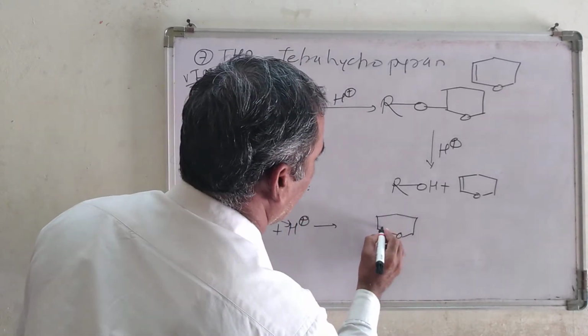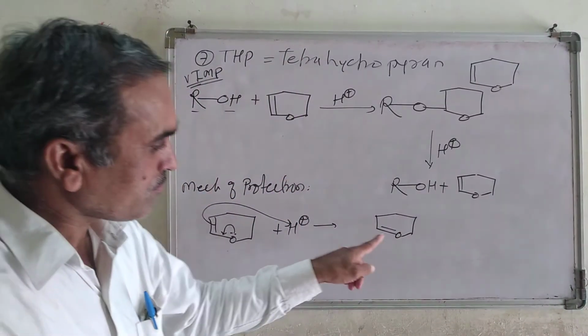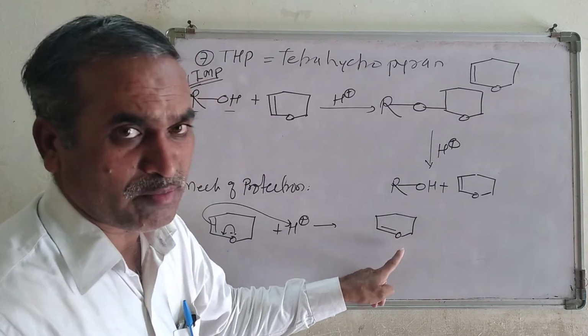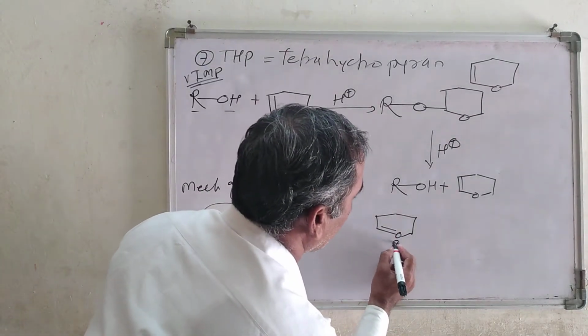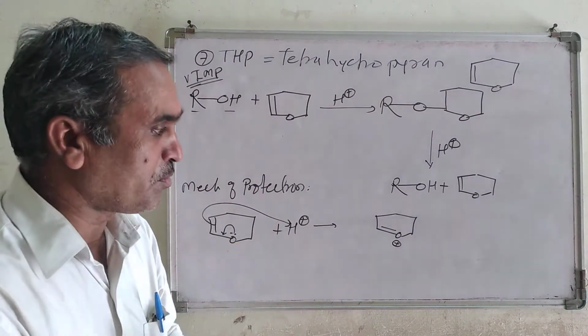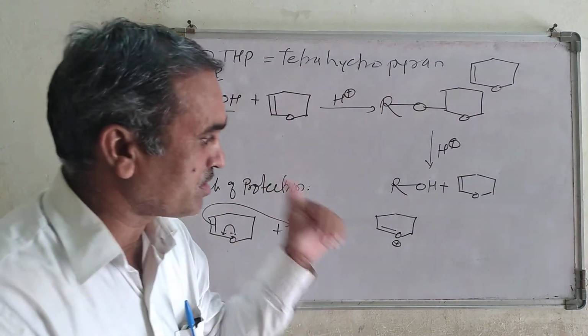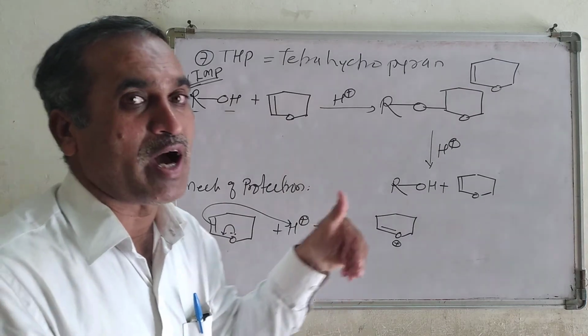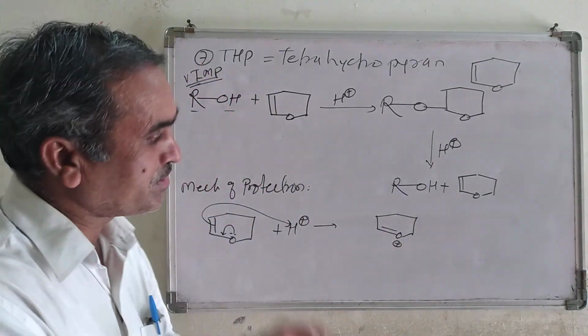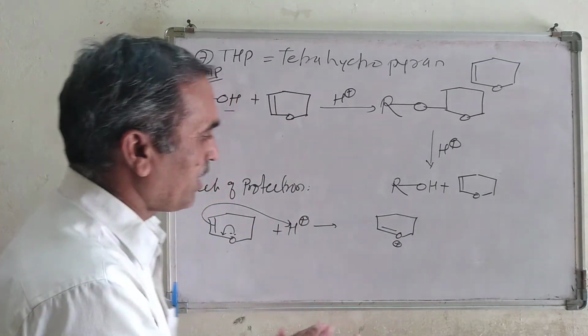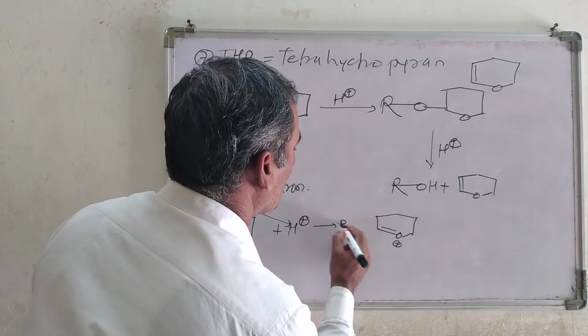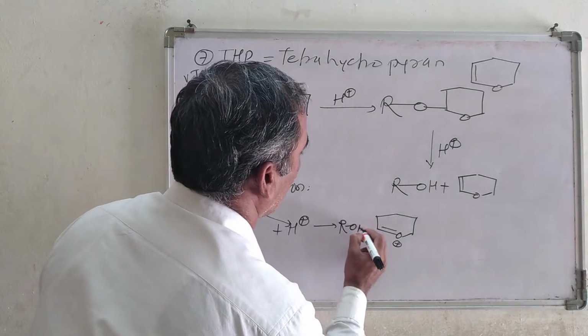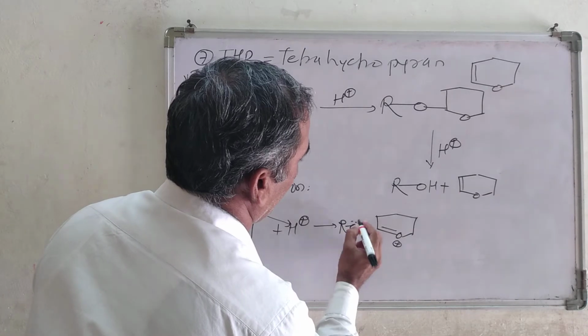Here oxygen has three bonds and therefore a positive charge comes on it, and when the positive charge comes on such a heteroatom, that organic species becomes highly unstable and tries to stabilize. So here I am taking the alcohol ROH, and what is going to happen here?